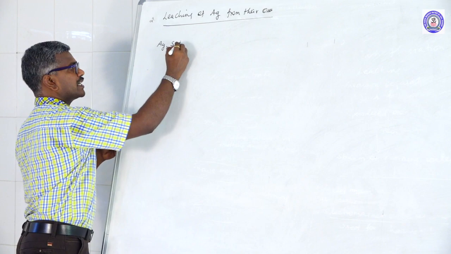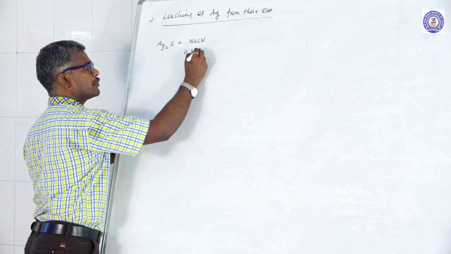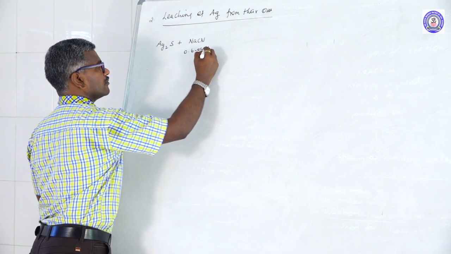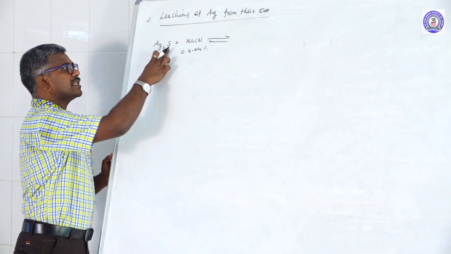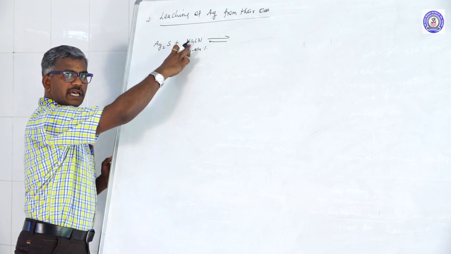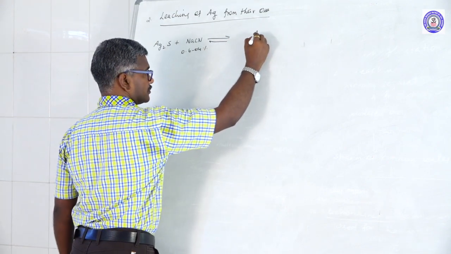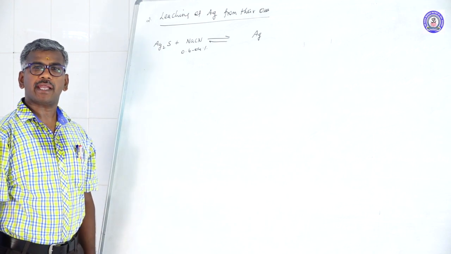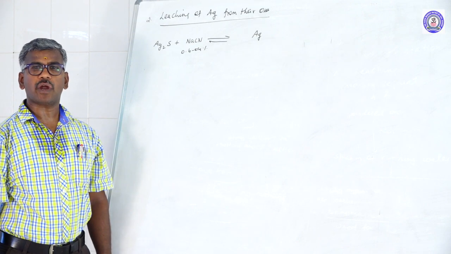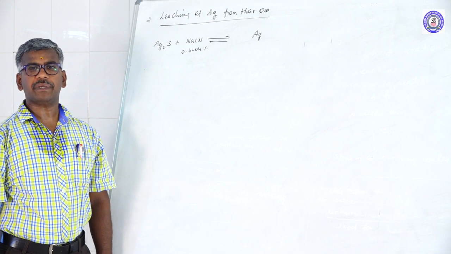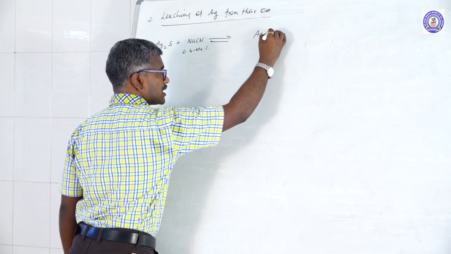Silver present in the argentite, treatment with sodium cyanide ratio 0.6 to 0.4 percentage. Here, silver present in the argentite dissolved with sodium cyanide to form the soluble complex. Here, silver valency 1. Valency 1 means coordination number 2. If valency 2 means coordination number 4, valency 3 means coordination number 6. This topic can be explained in coordination chemistry. But here, silver valency 1, coordination number 2.